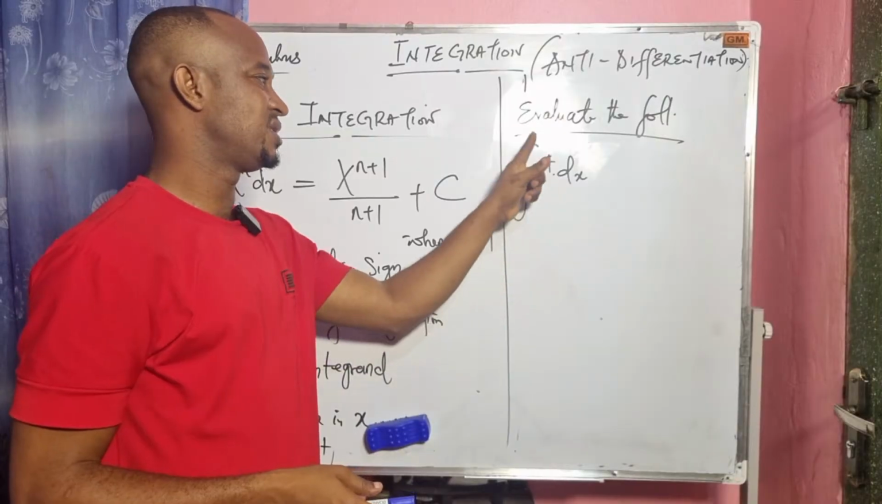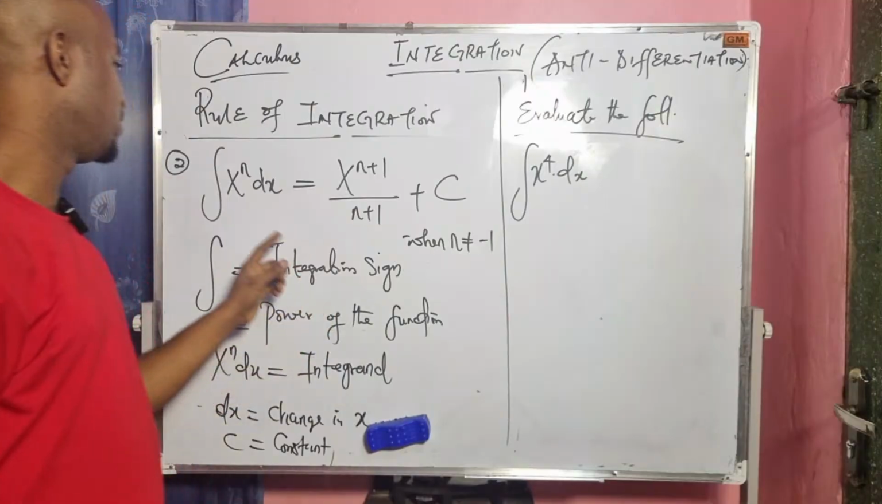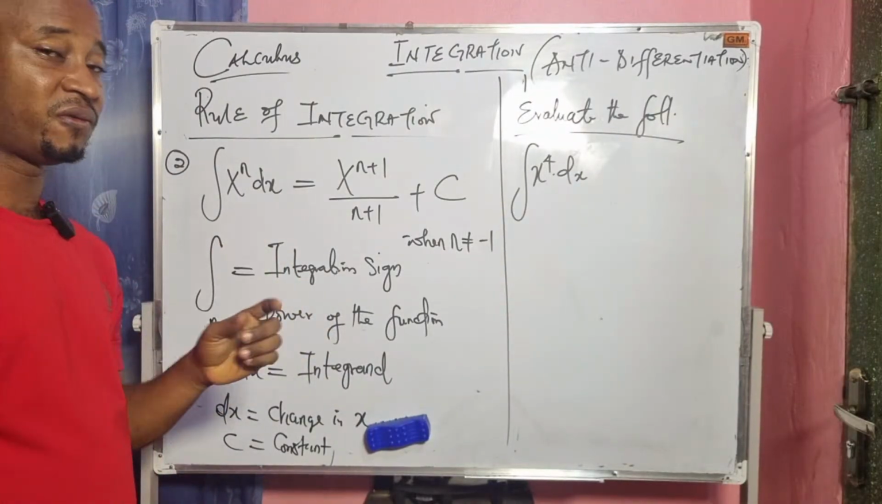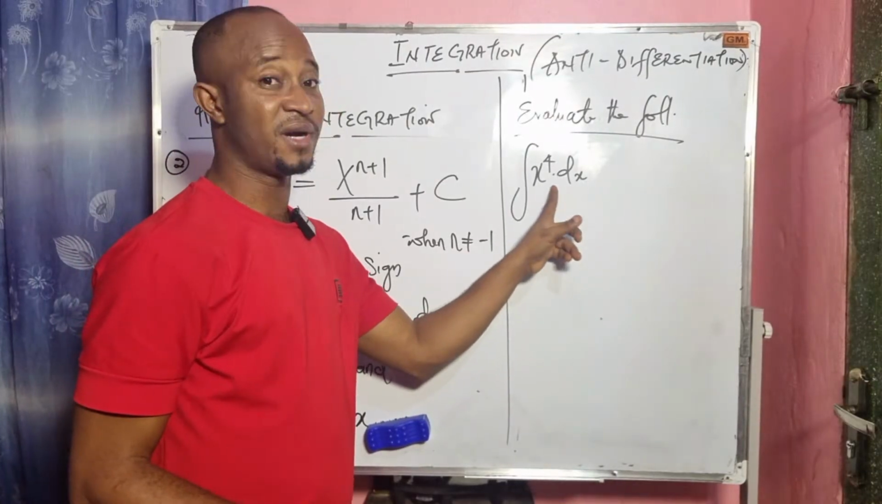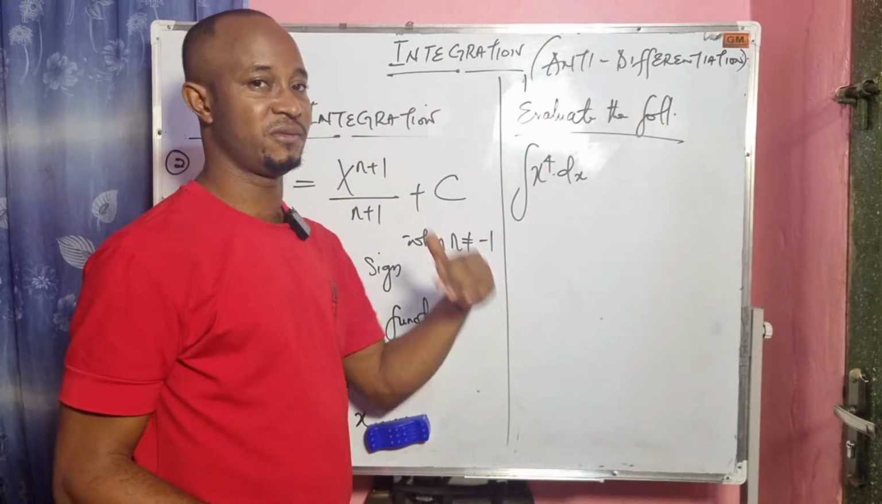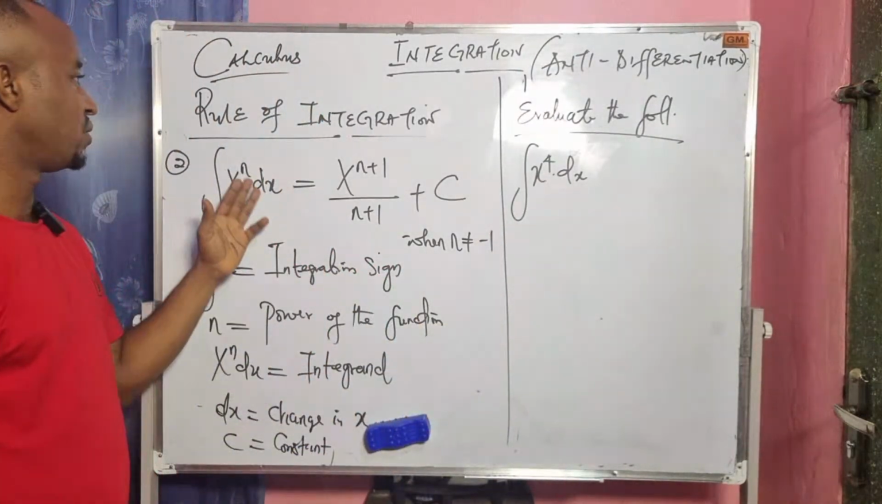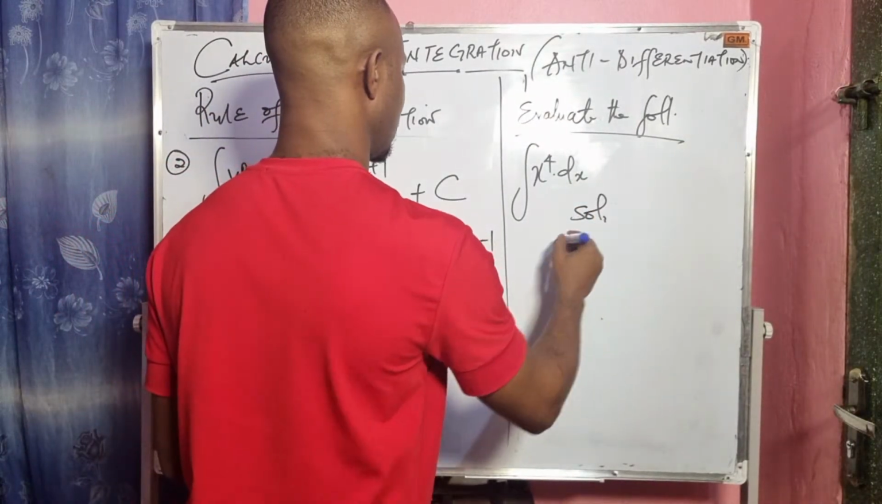So anytime you are given x to the power of 4 dx, it simply means I have to use the power rule of integration. But before you integrate, always look at the change in the variable given. Are you there? If it corresponds with this, then we can integrate using the power rule of integration. So what we do here is to solve.